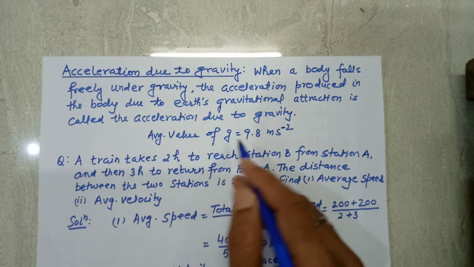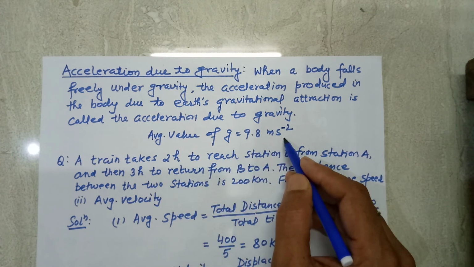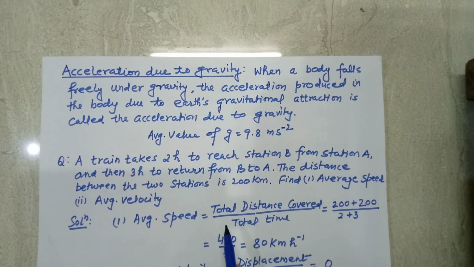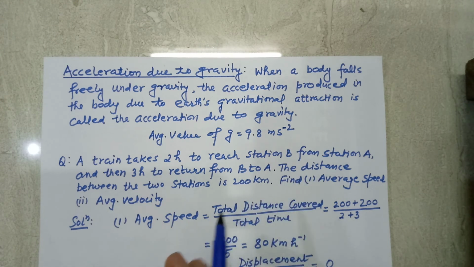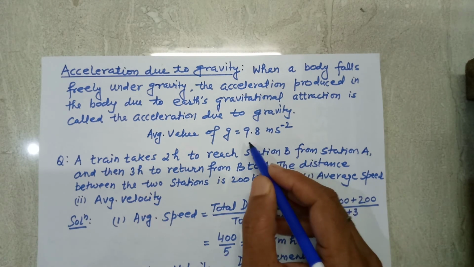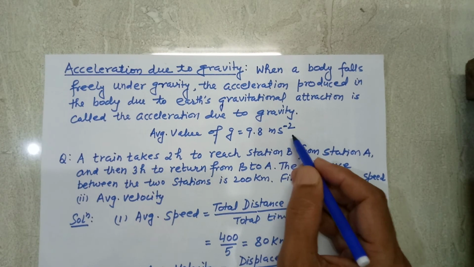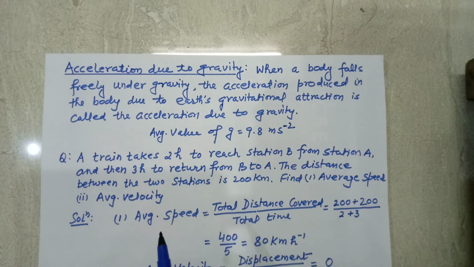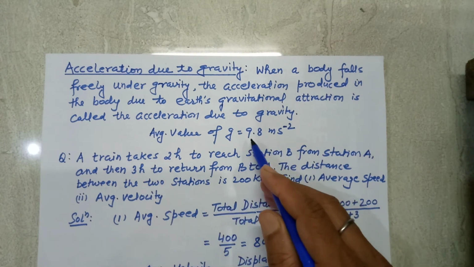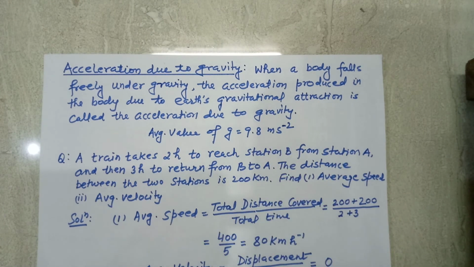And the average value of the acceleration due to gravity is 9.8 meter per second square. Actually, the value of g is different at different points on the surface of the earth, so we take the average value as 9.8 meter per second square. It is maximum at the poles and minimum at the equator.